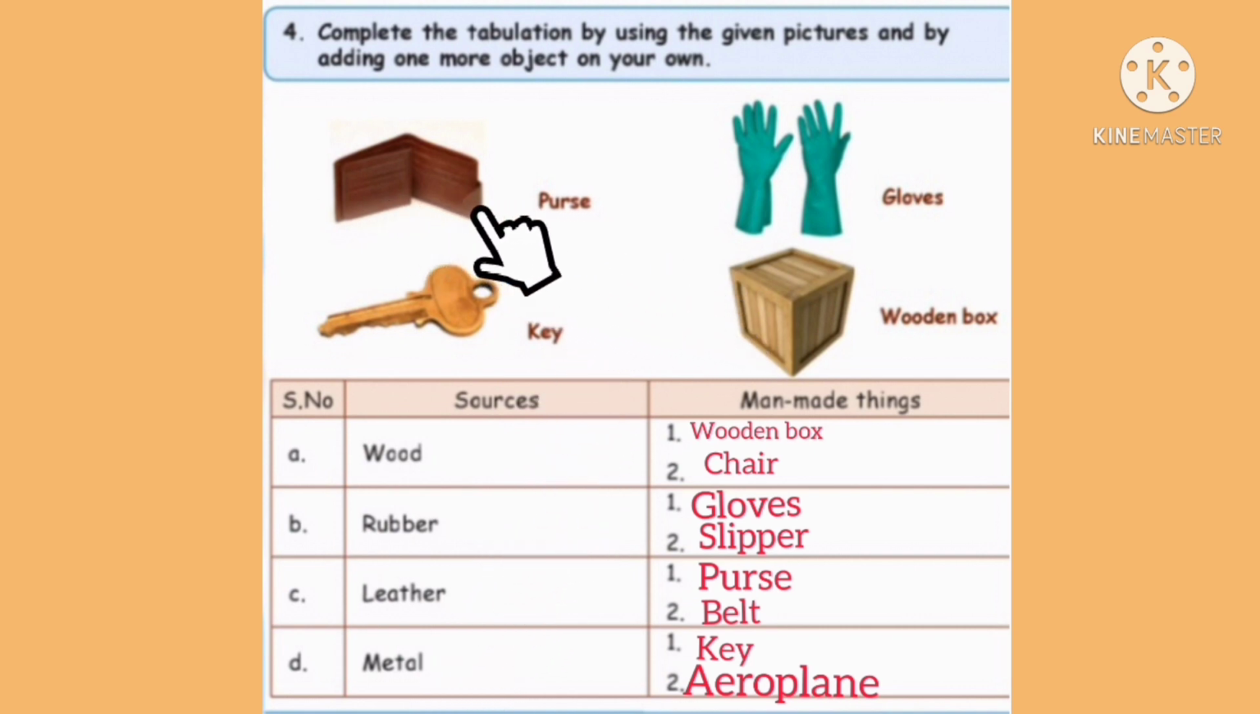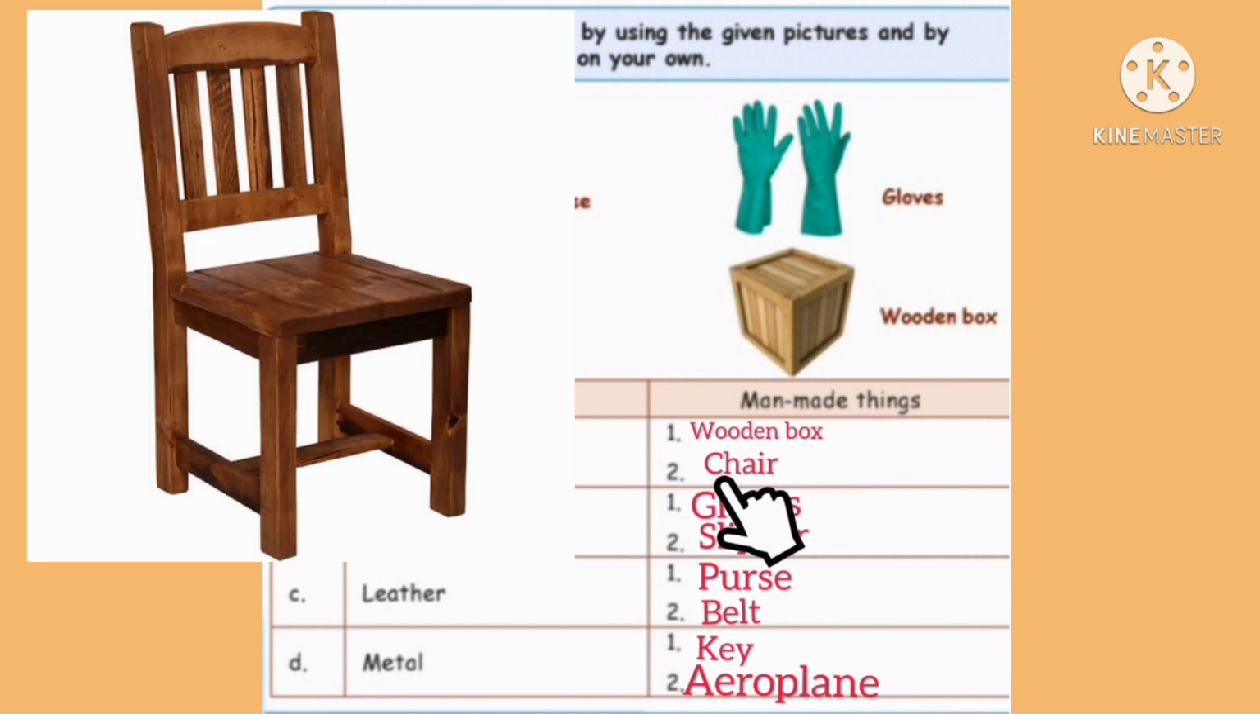This is a purse made of leather. This key is made of metal. These gloves are made of rubber. This wooden box is made of wood. First we are going to write wood. Sources of wood, man-made things. They have given a wooden box. We have to write one more object: chair.